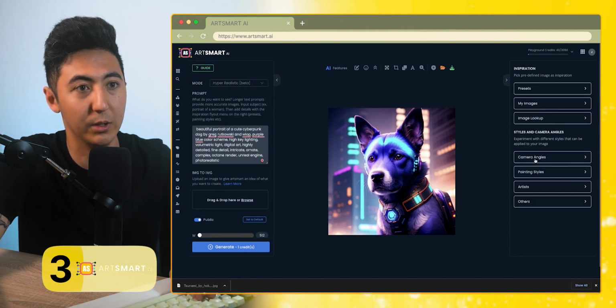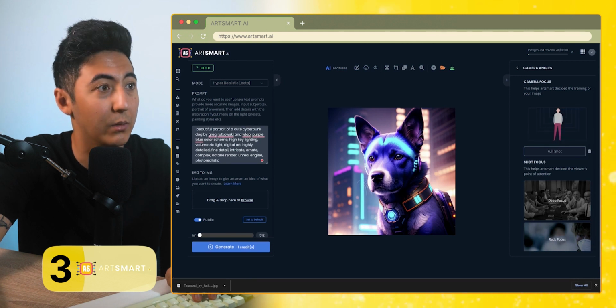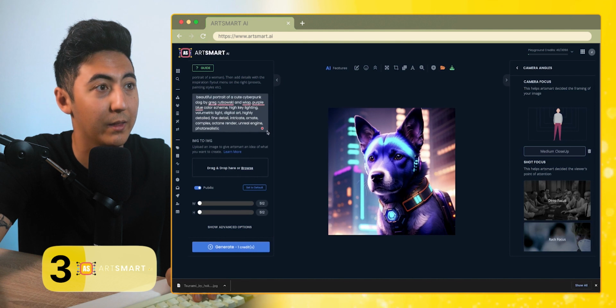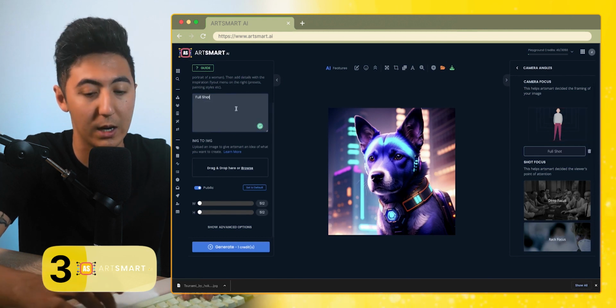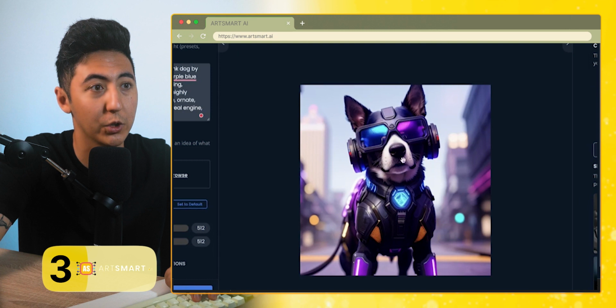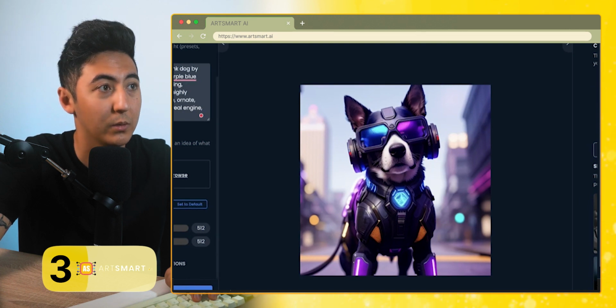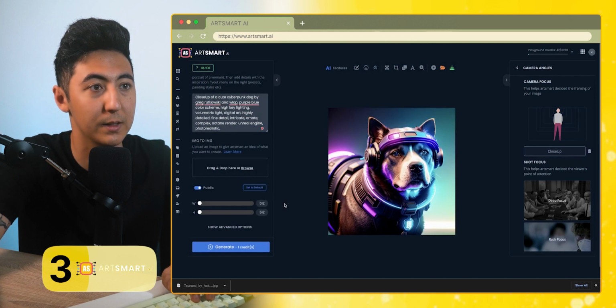The other thing that we can do is camera angles. So if we wanted to have a prompt for a specific type of camera angle, such as a full shot, go over to here, we'll click on full shot, or we could do close up, and it'll add that keyword to our prompt area. I'm just going to do this, extreme close up, or we'll do full shot, and then we'll paste our prompt, and now we'll click generate. And now we have a full shot of a cyberpunk dog, or we could go here, get rid of this one, and then we'll do a close-up. And this is the close-up of the dog.